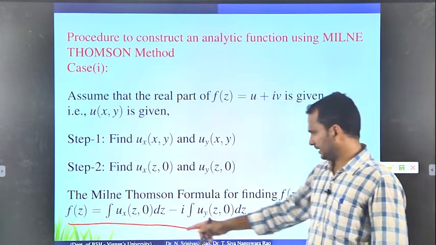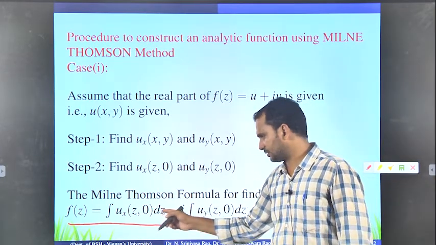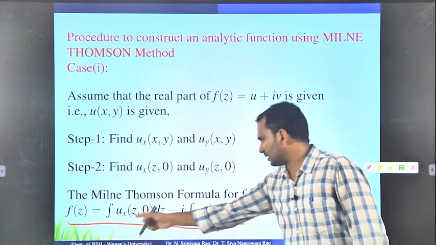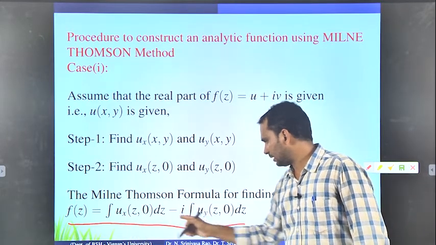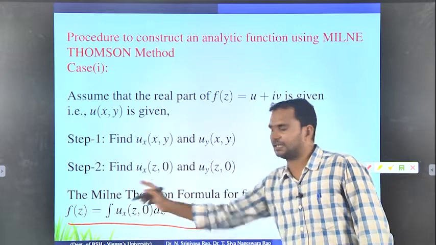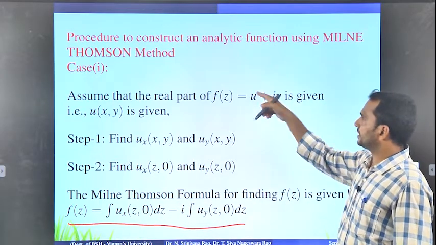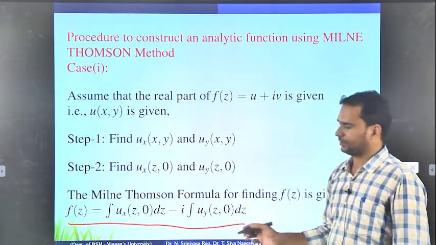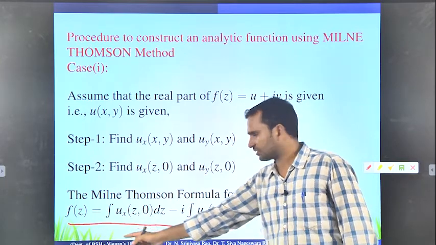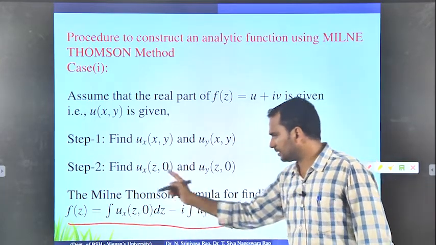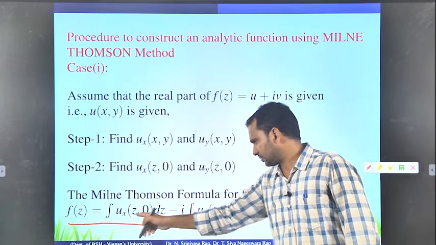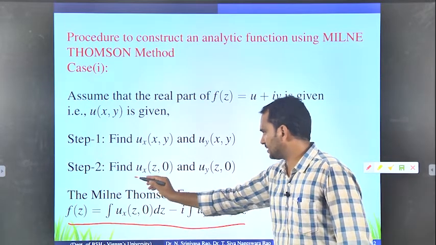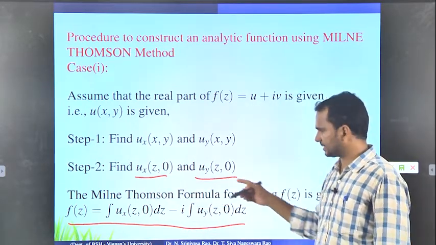The formula is f of z equals the integral of ux of z0 dz minus i times the integral of uy of z0 dz. If you observe here, we have ux of z0 and uy of z0, and if you integrate, you will get f of z. By using the Milne-Thomson method, we construct the analytic function itself, not u, not v. For that he has given this formula, so in the second step we find ux of z0 and uy of z0.